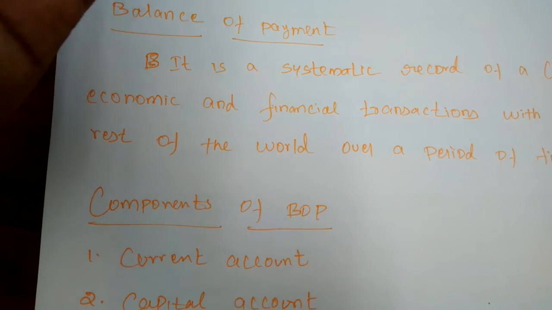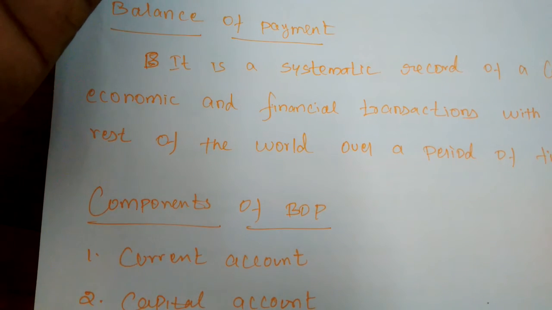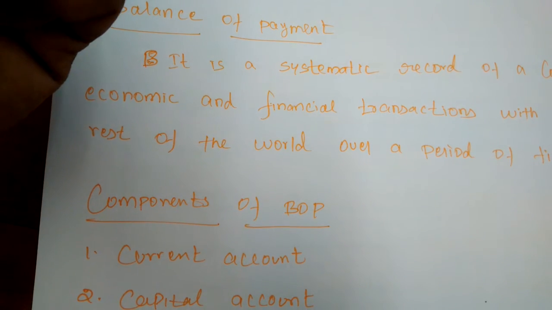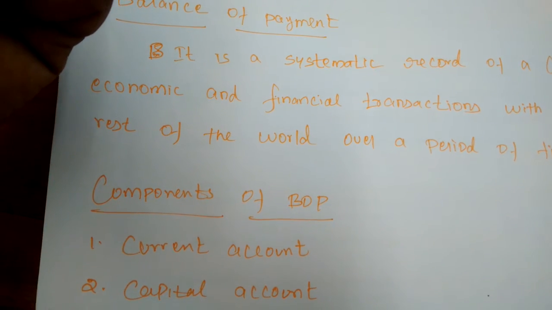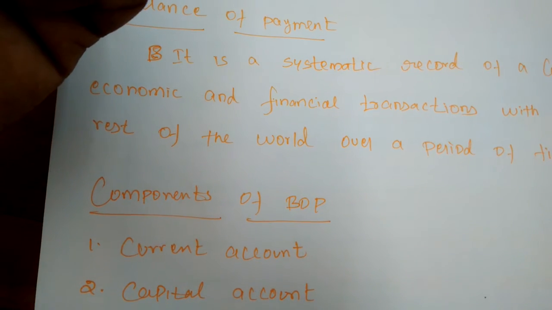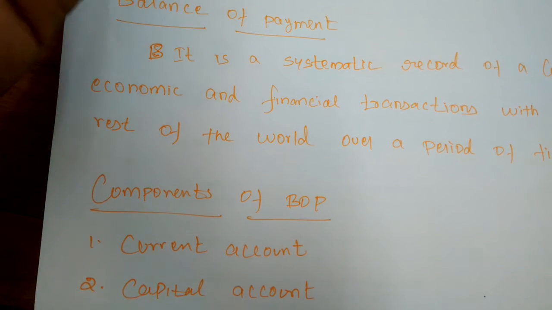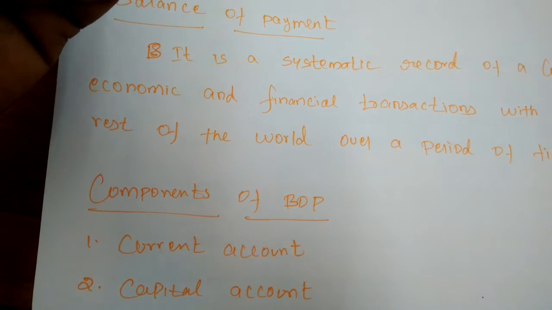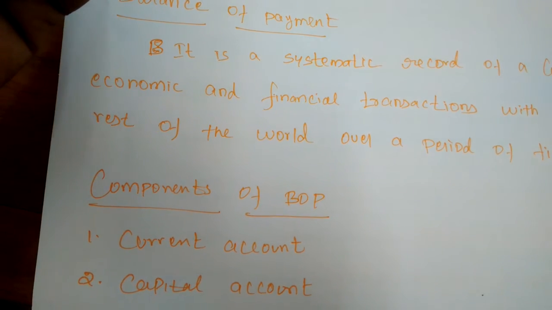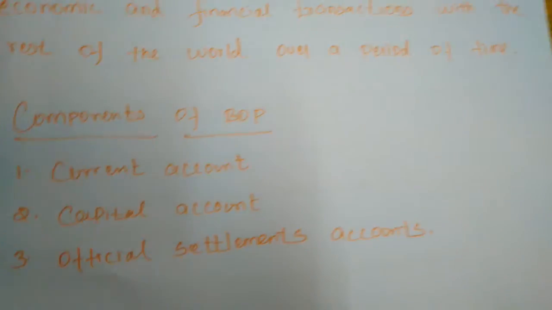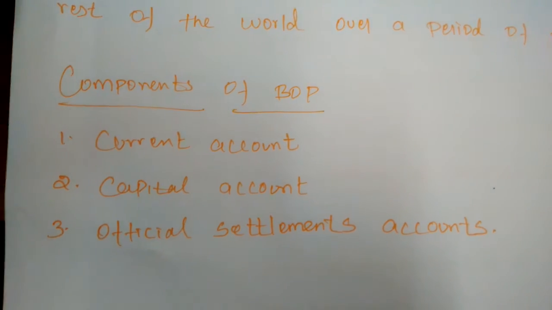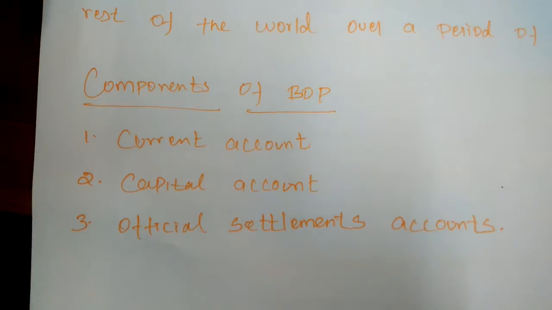Like that, if you are exporting commodities to other nations, we will receive foreign currencies. So it is considered a credit transaction. Like that, a payment to foreign countries is a debit transaction. When we are importing commodities, we must pay foreign currencies. It is considered a debit transaction.